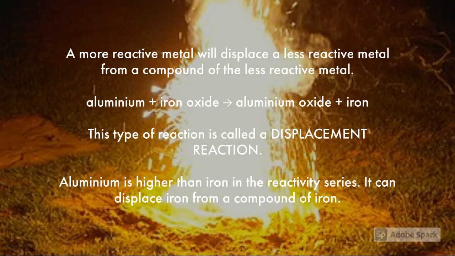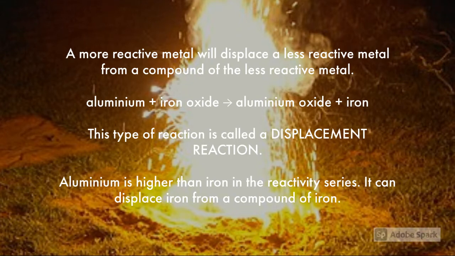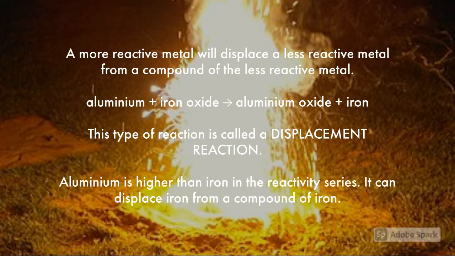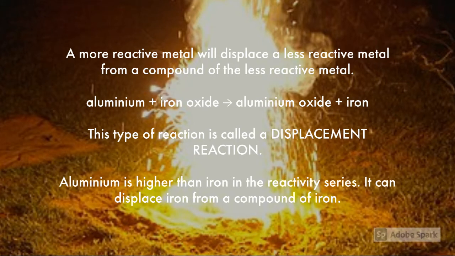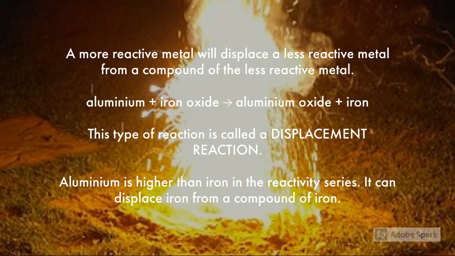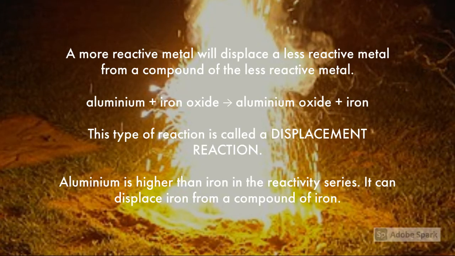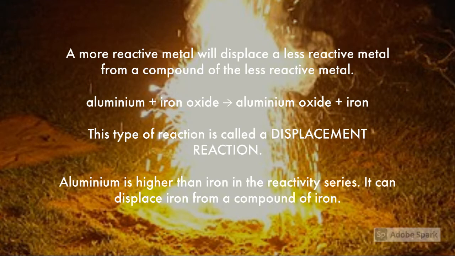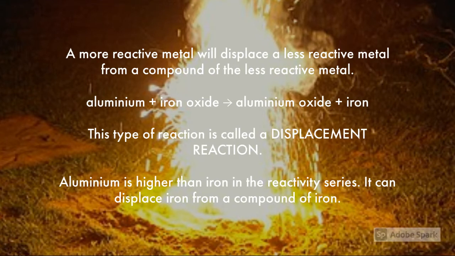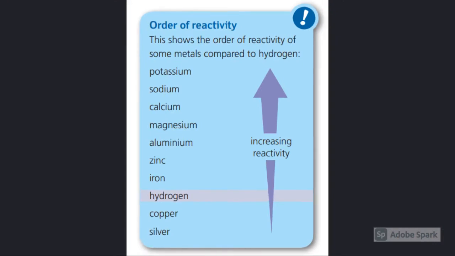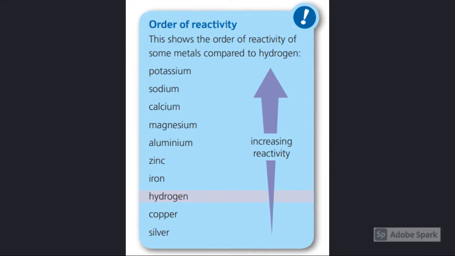Here's an example. It's actually the thermite reaction. Aluminium added to iron oxide will form aluminium oxide and iron. This type of reaction is called a displacement reaction. It takes place because aluminium is higher than iron in the reactivity series, and it can displace iron from a compound of iron.